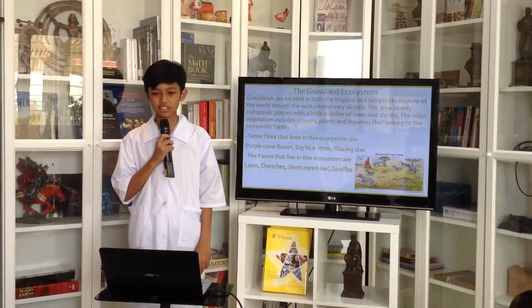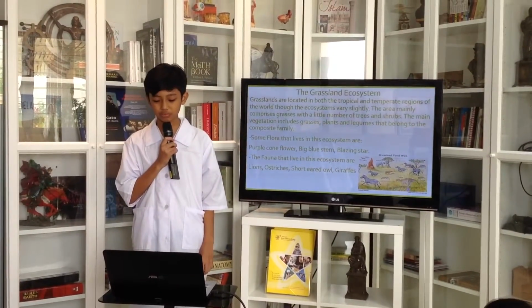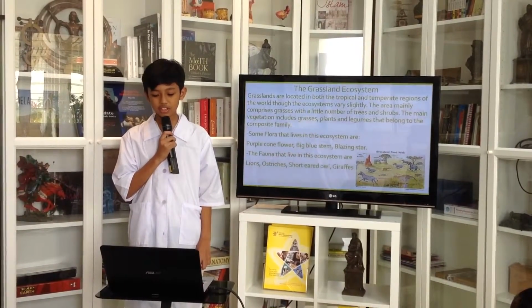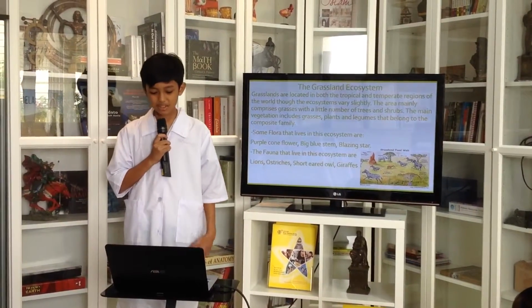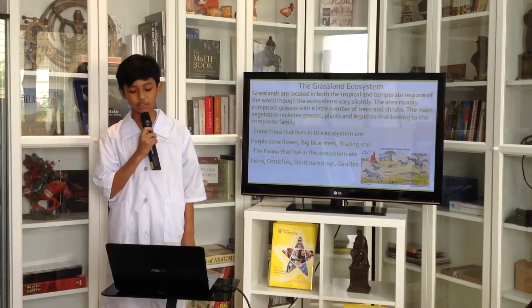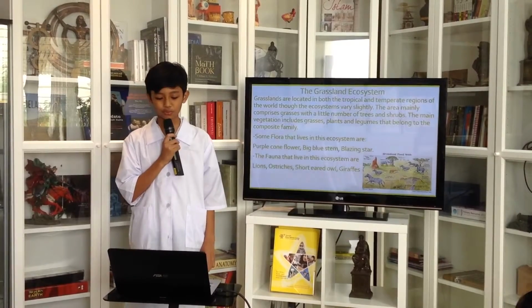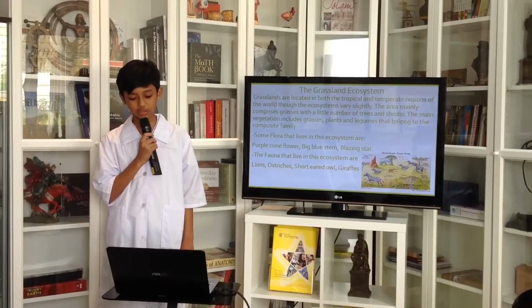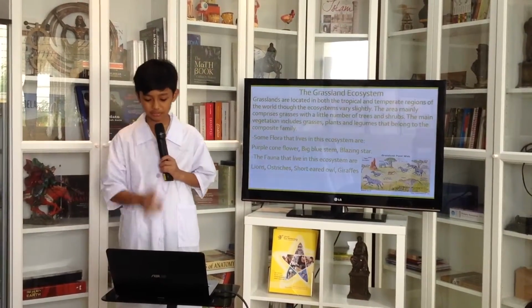And then there's the grassland ecosystem. Grasslands are located in both the tropical and temperate regions of the world, though the ecosystems vary slightly. The area mainly comprises grasses with a small number of trees and shrubs. The main vegetation includes grasses, plants, and legumes that belong to the composite family. Some flora that lives in these ecosystems are the purple cornflower, the big blue stem, and the blazing star. The fauna that live in this ecosystem are lions, ostriches, short-eared owls, and giraffes.